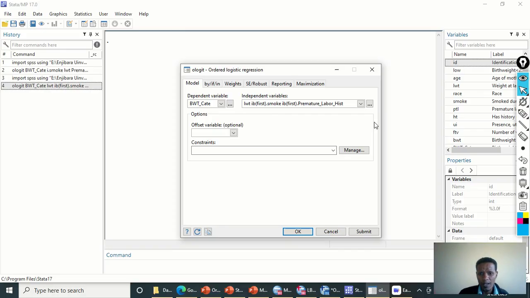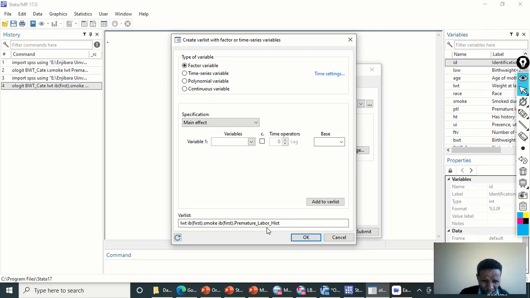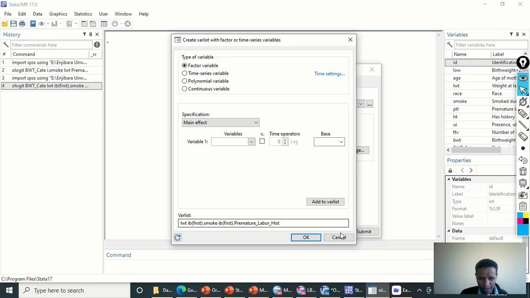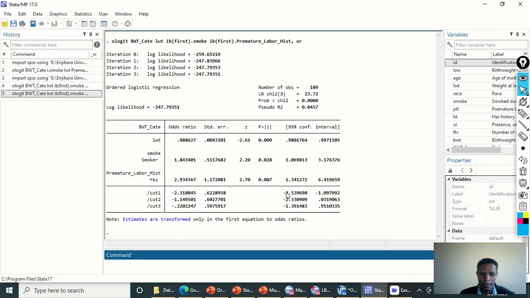So I need to go back here again in order to check that the continuous variable is not labeled as a categorical variable. Okay, this first stands for this one. Yeah, it is okay now. Now, since we have selected the dependent variable and the independent variables, click on OK.